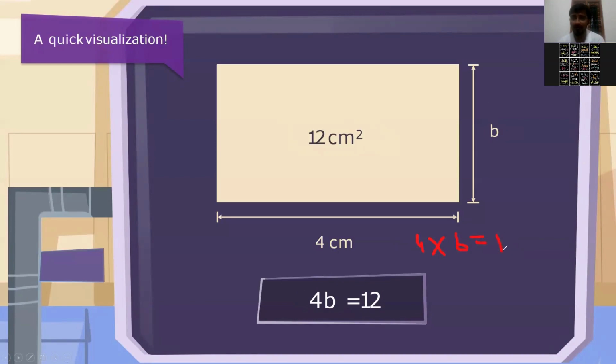Okay. Now here, this is definitely an equation, but is it an algebraic equation or not? Yes, it will be. Why? Because here there is one constant and one variable. Very good. So when you have one constant and one variable with an equal sign, then you can call that an algebraic equation. So 4b equals 12. That is what they have written here. So this will be called an algebraic equation.